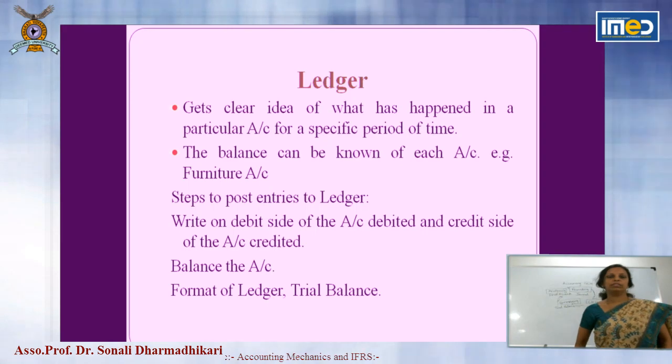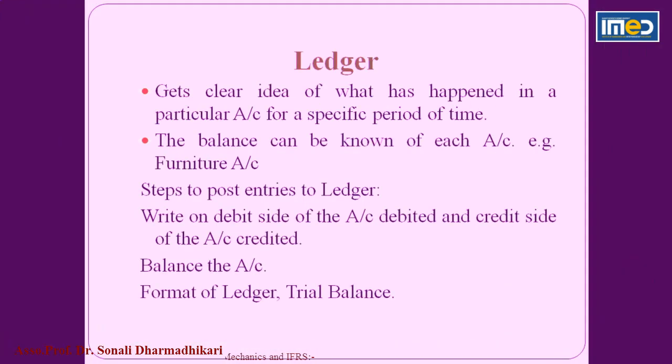Now first we will see the book called ledger. Now what are the functions or what is the objective of ledger? So ledger gets a clear idea of what has happened in a particular account for a specific period of time. It can be of a debtors account, creditors account, it can be any expense account, what are office expenses, what are purchases made.